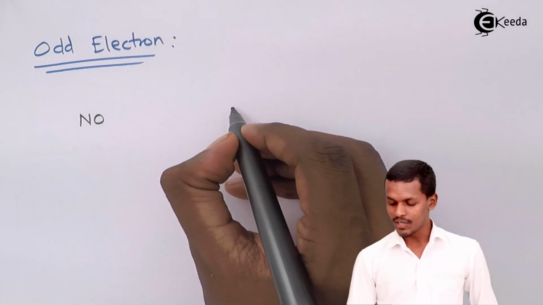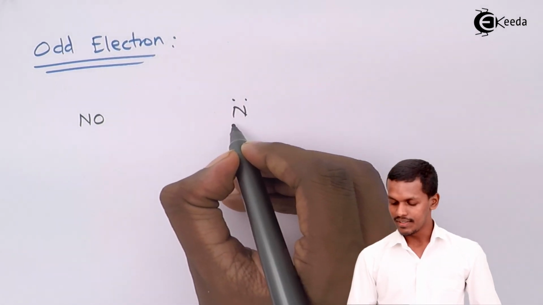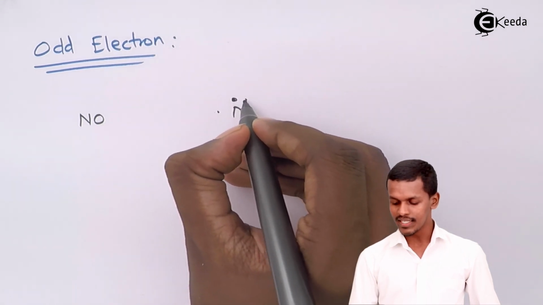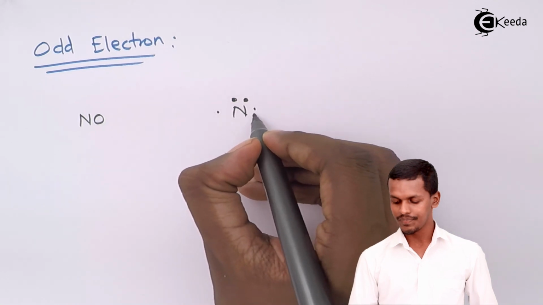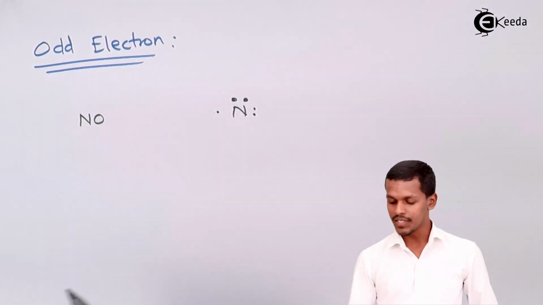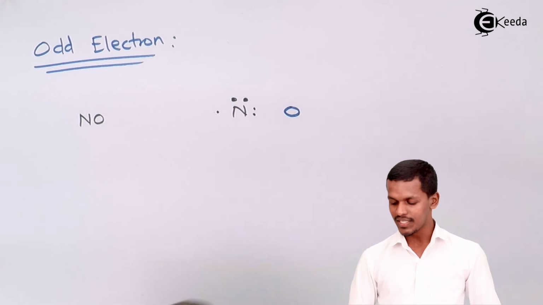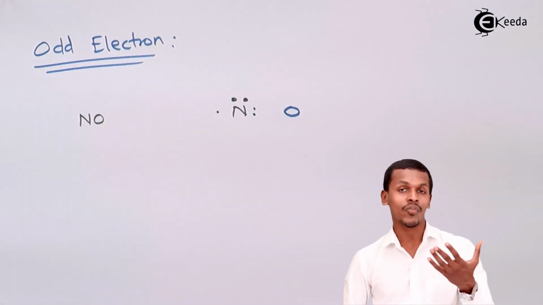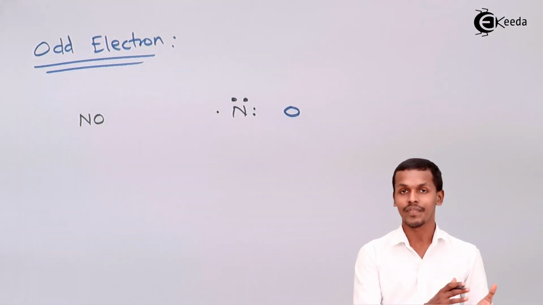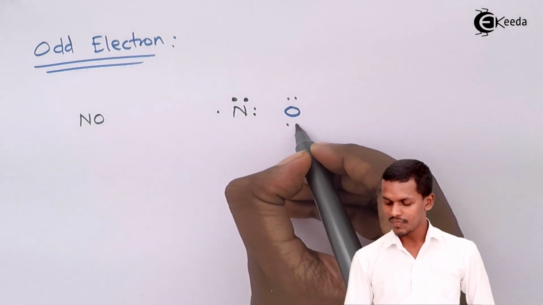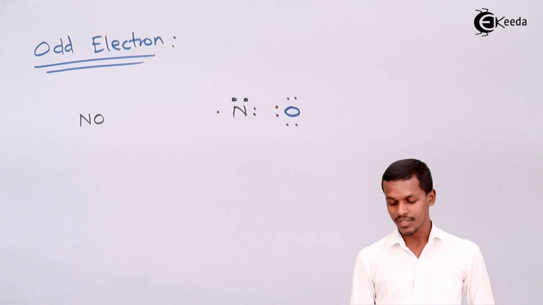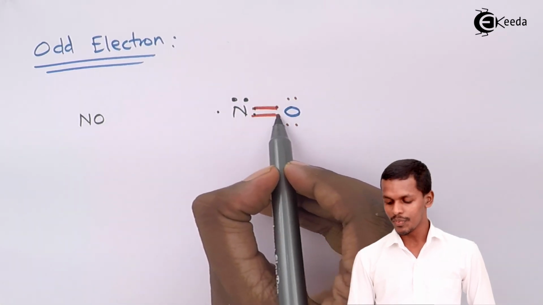where the nitrogen has one lone pair of electrons that is placed over here, while the rest of the 3 electrons are placed over here, and it has been combined with that of the oxygen. And oxygen is the one which has 6 electrons in its outer shell, out of which 2 are responsible for formation of the bond. So these are the 2 lone pairs of electrons, while these are the 2 electrons that are responsible for the bond. So now here we could see that the bond has been formed between the nitrogen and oxygen.